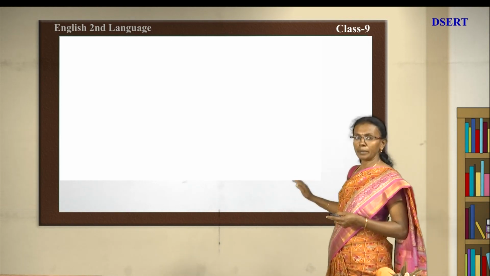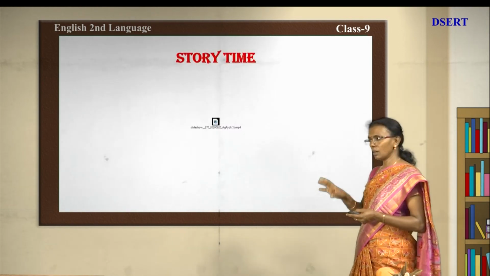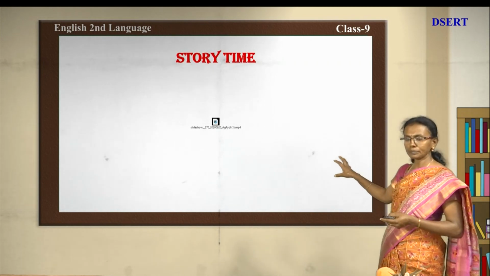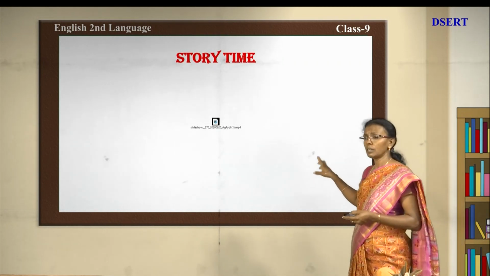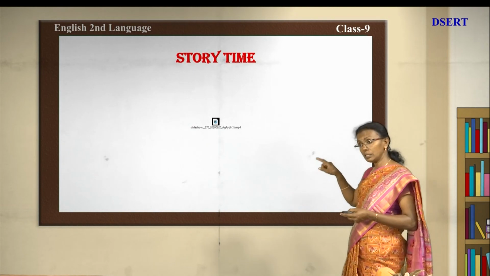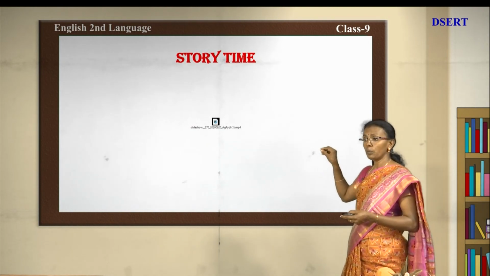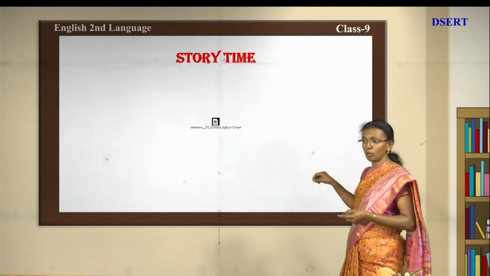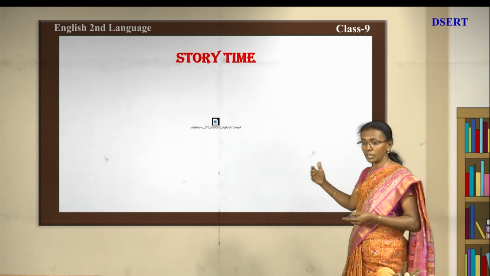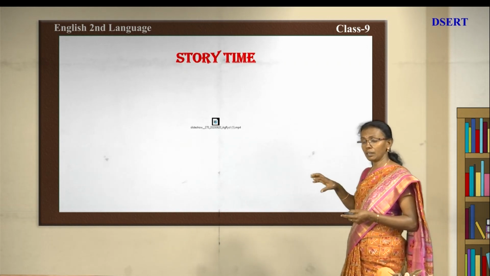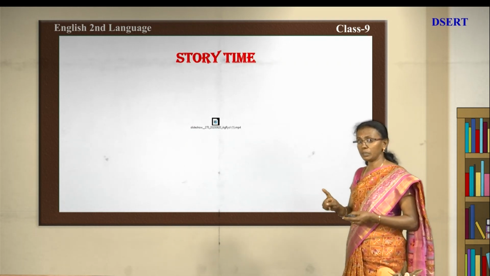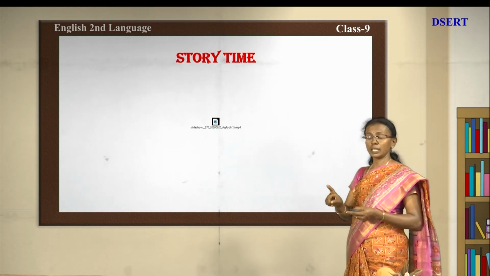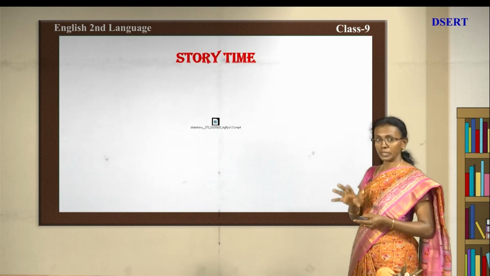Degrees of comparison. Now, children, you are going to listen to a story. What you have to do is listen and list out the statements where the persons are talking. Then after the conclusion of the story you have to tell me what exactly the king expected from that courtier.